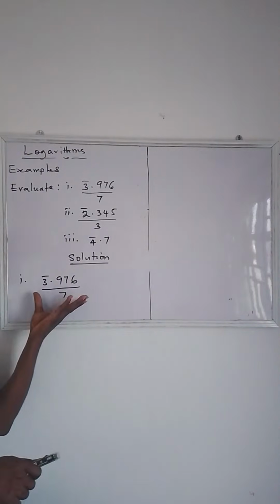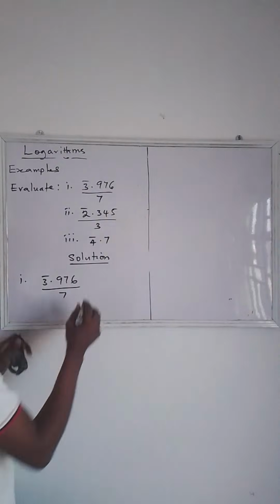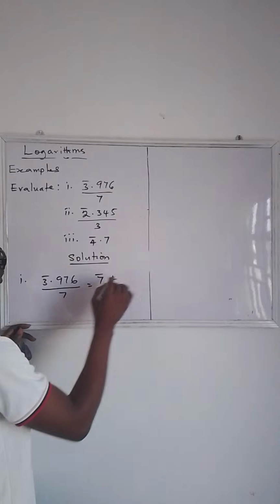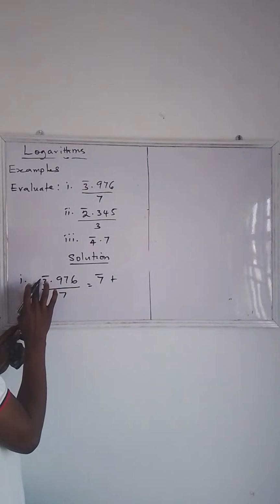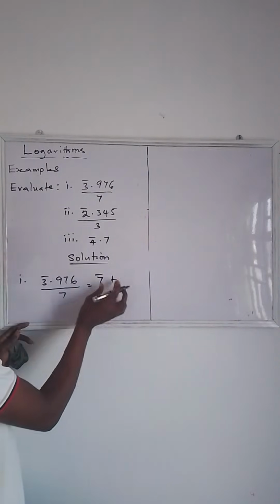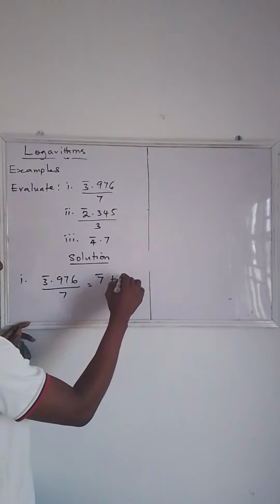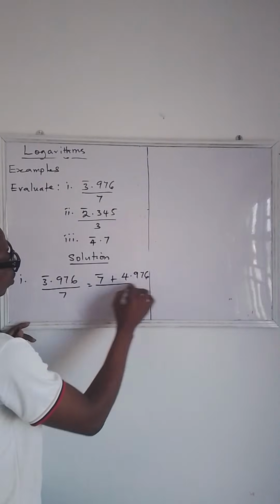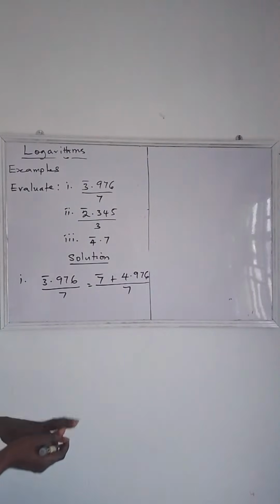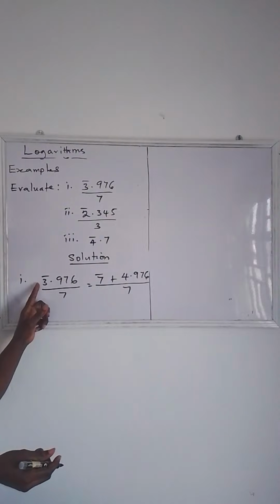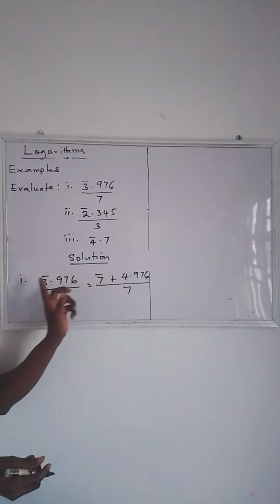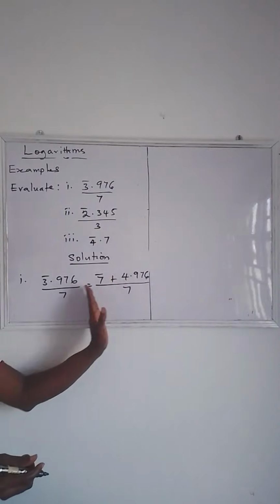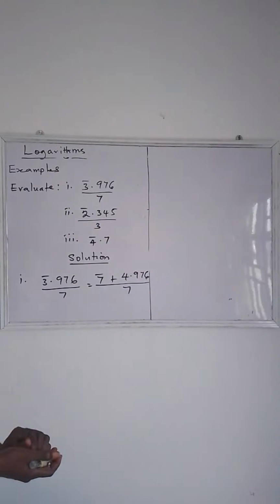So now you rewrite this expression to be bar 7, plus, because you have increased this one by minus 4, that is bar 4. So you must write 4.976 over 7. Hope you get that. Since I've increased this one by bar 4, I have to write 4 here so that it will balance. Okay, so now we can divide.